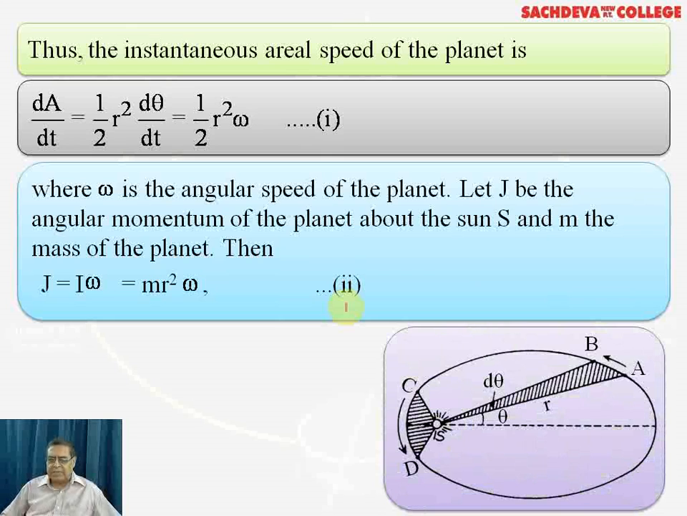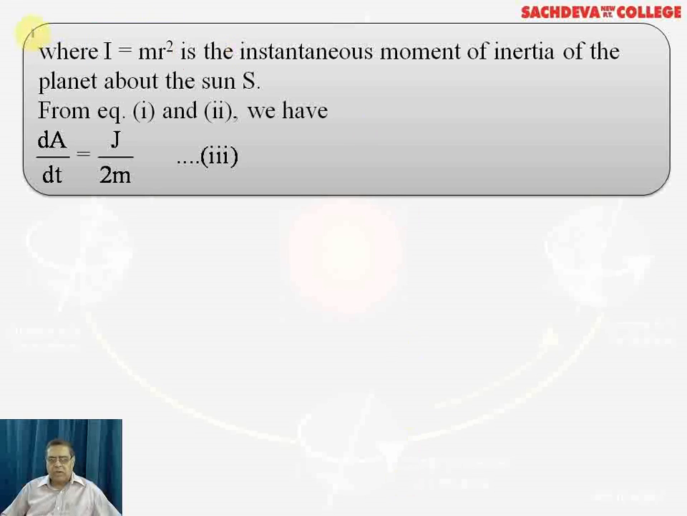Now, the same figure is applicable here. r is the distance of A from the sun, and as the planet is moving from A to B, we find gradually the speed will increase. When it comes to position C and towards D, the speed will become maximum. Now I is m r square. It is the instantaneous moment of inertia of the planet about the sun. Now from equations 1 and 2, which we have discussed earlier, we will find the derivative of area with respect to time will be J over 2m, and we mark it as equation number 3.